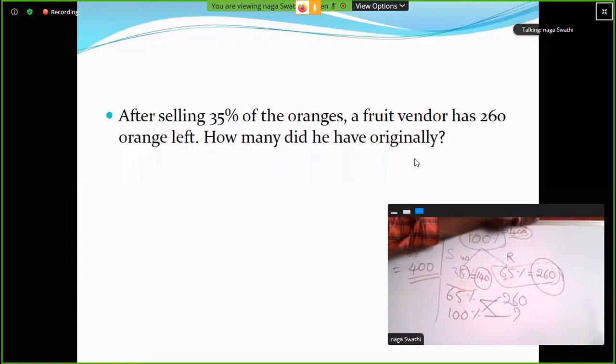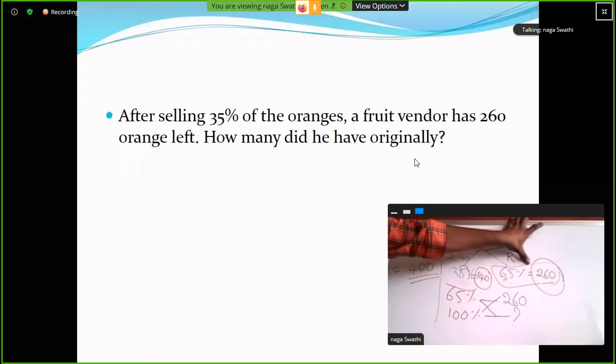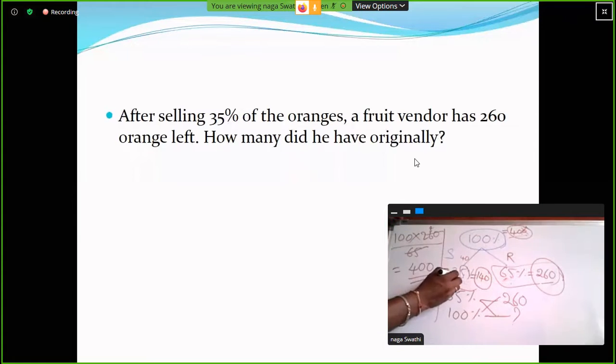So total number of oranges 400. How many oranges did he sell? 140. How many oranges did he have left? 260. What is the percentage of remaining oranges? 65. What is the percentage of sold oranges? 35 percent. Clear?